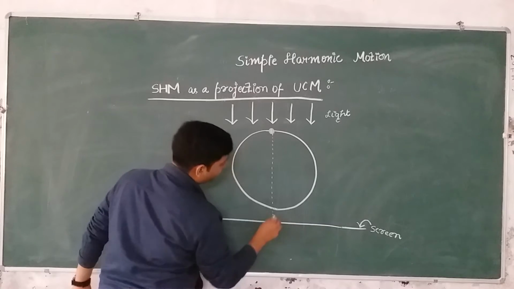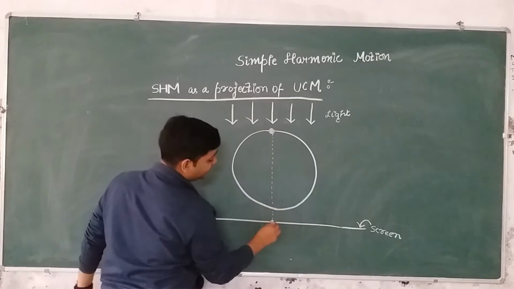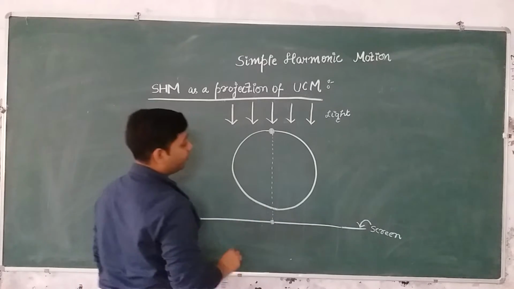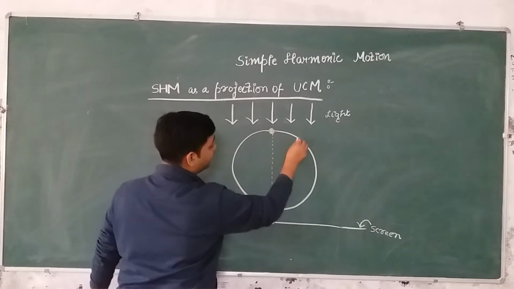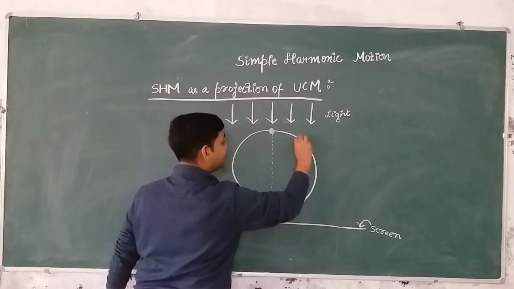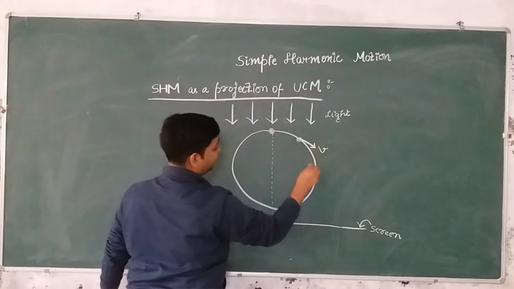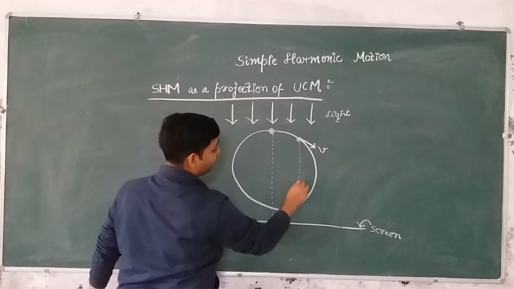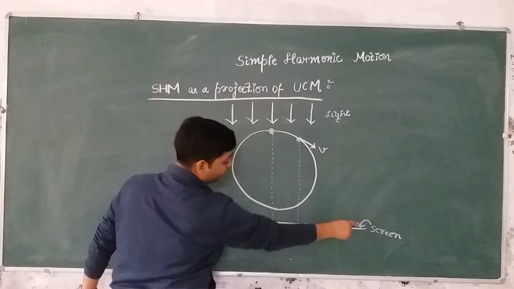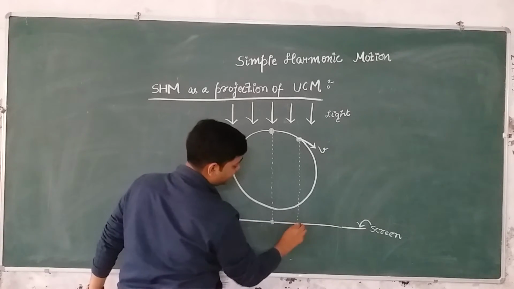Now as the particle moves, let's say the particle is somewhat here and its velocity v is tangential. At this moment, the projection of this particle on this screen will be somewhat here, right?